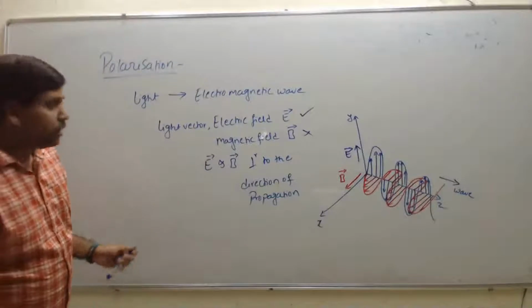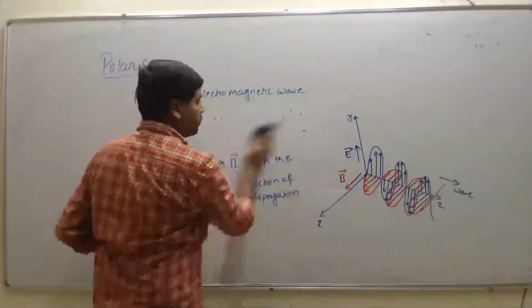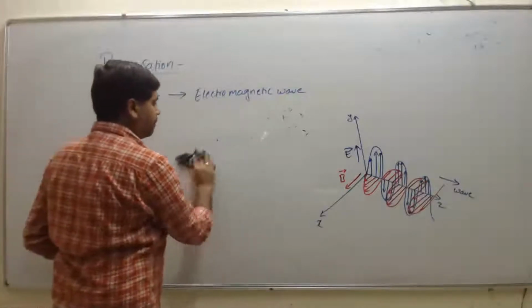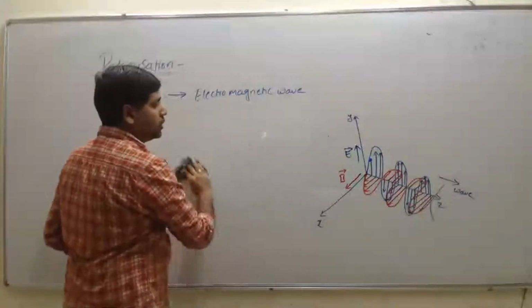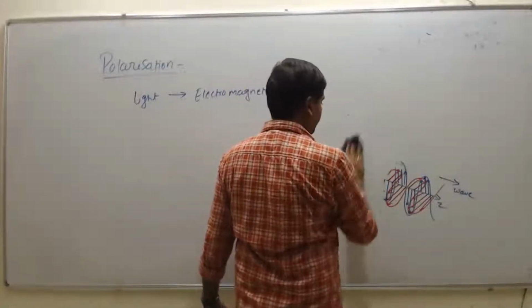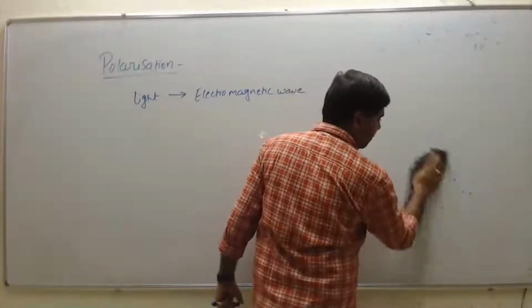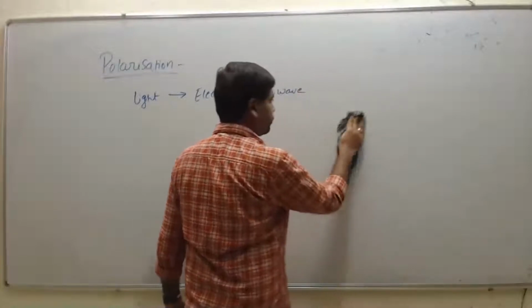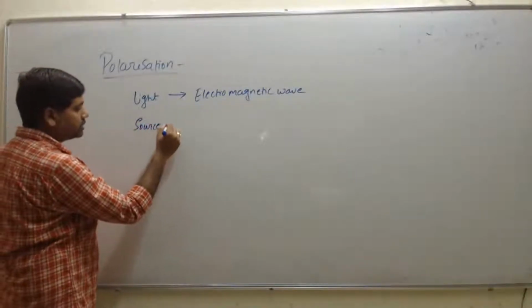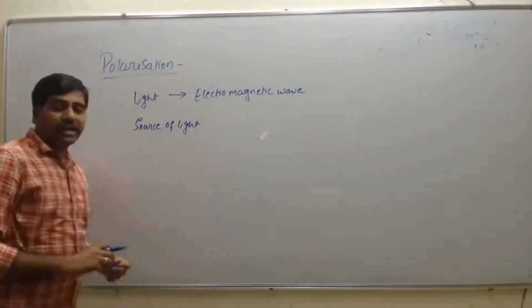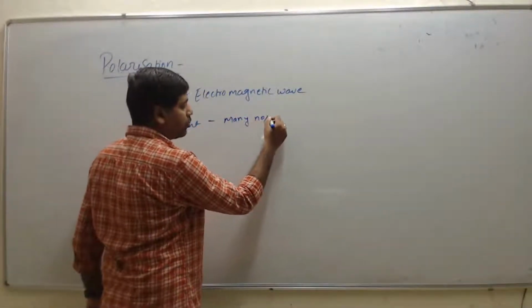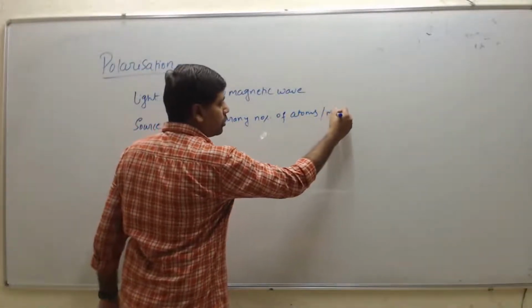Next, source of light. If we consider any source of light, this light consists of a large number of atoms or molecules.